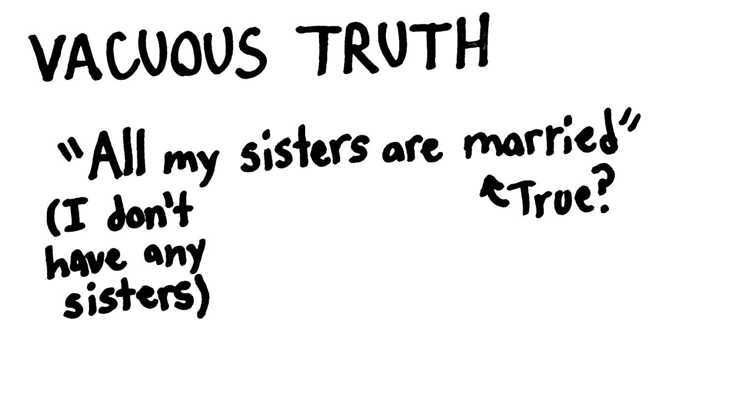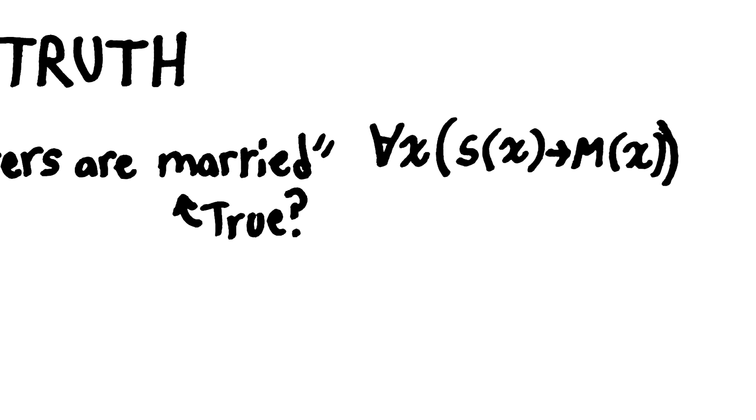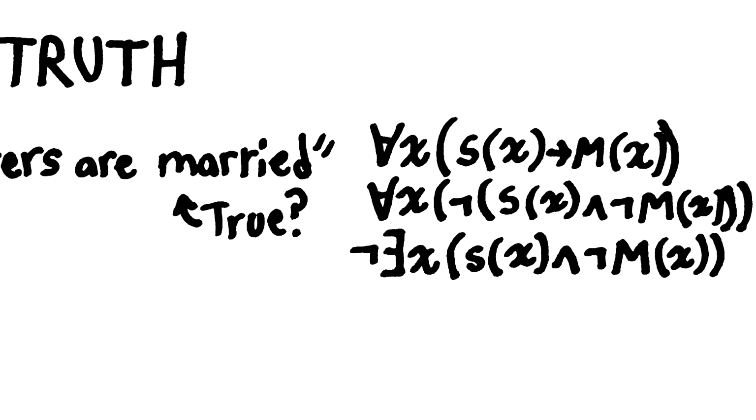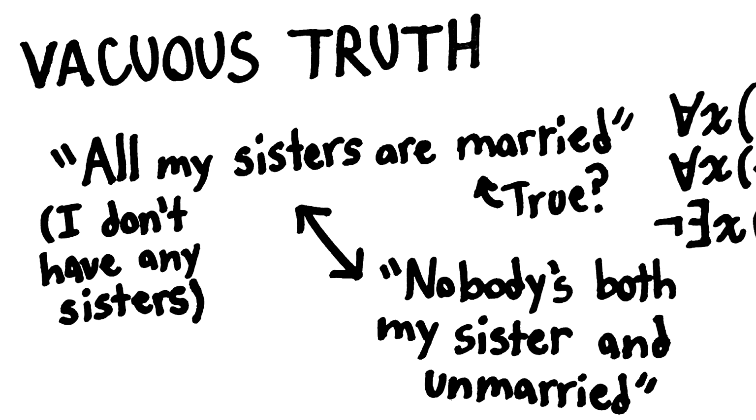However, to get an answer, we can interpret this statement in first-order logic. First-order logic is the formal language used in mathematics and proofs. If we interpret our statement in this language, it can be shown that the statement, all my sisters are married, is logically equivalent to nobody is both my sister and also unmarried. They're either both true or they're both false. This makes some intuitive sense. But that second statement is obviously true.